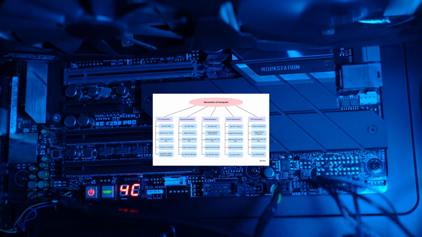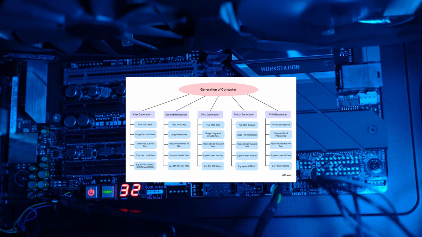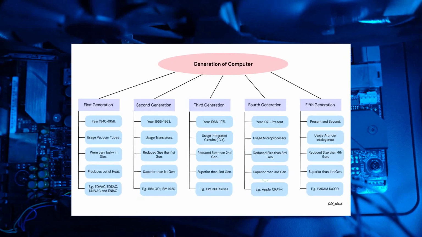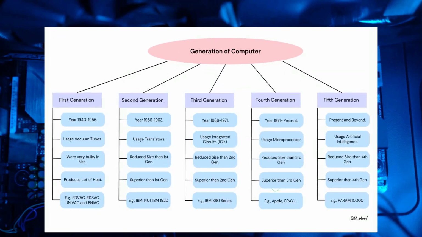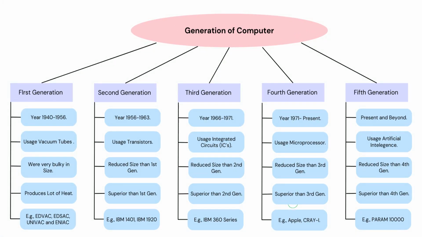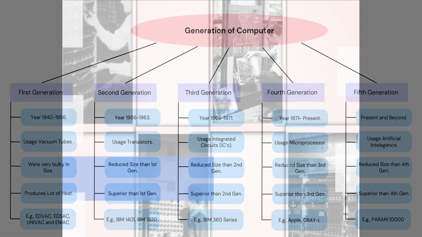This transformational journey of computer system is generally divided into some distinct time spans according to some specific advancement in hardware and technology, which leads to the development of the computer system. Those distinct time spans were called the generations of computer system. Computer generations have been categorized into 5 generations. Each generation is often categorized based on the technology used during that period, such as vacuum tubes, transistors, integrated circuits, microprocessors, or artificial intelligence. In this video we are going to see the first generation of the computer.